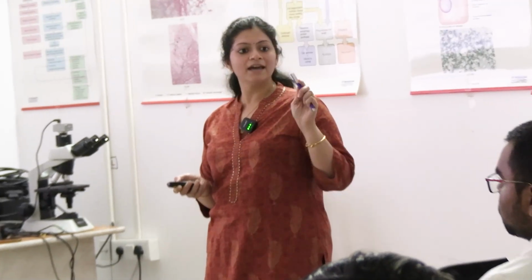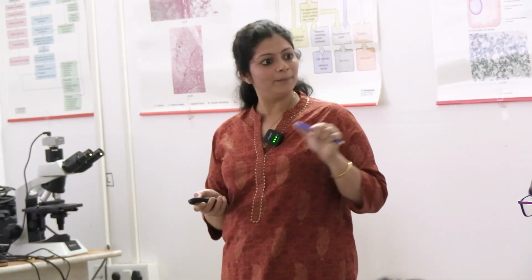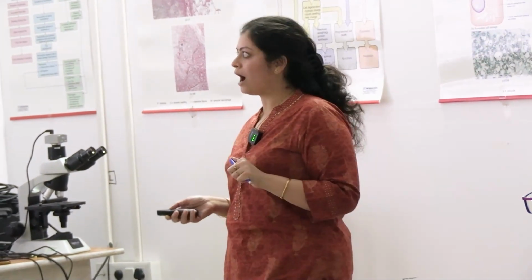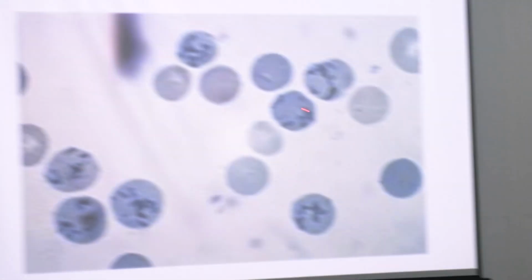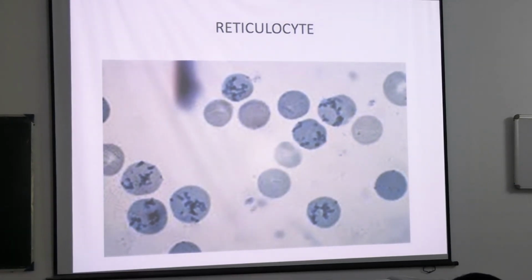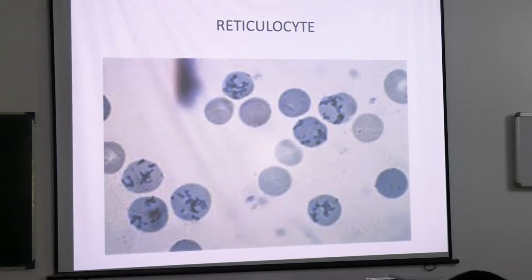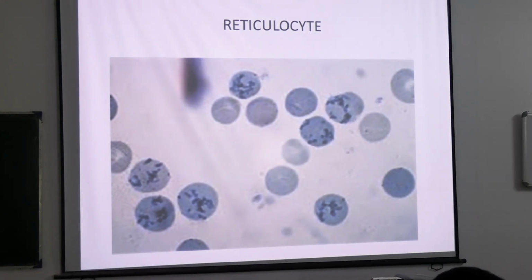In hemolytic anemia cases, you will get these reticulocytes in the peripheral smear. They look like this, with these dark blue chromatin. These are not seen on your regular Leishman stain, so you have to do a special stain, the reticulin stain. It is a supravital stain which we do for our reticulocyte count. So this is how the reticulocytes will look.